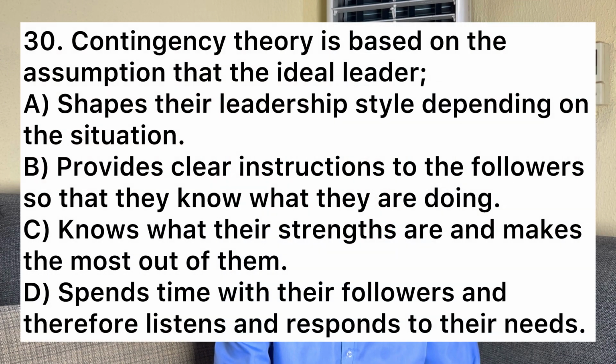Now let's move on to number 30. Number 30 says contingency theory is based on the assumption that the ideal leader A, shapes their leadership style depending on the situation. B, provides clear instructions to the followers so that they know what they are doing. C, knows what their strengths are and makes the most out of them. D, spends time with their followers and therefore listens and responds to their needs. So we also had a similar question. The answer was A, shapes their leadership style depending on the situation. So like I said, contingency theory talks about the situation you find yourself in. So the answer is A. Now let's move on to number 31.